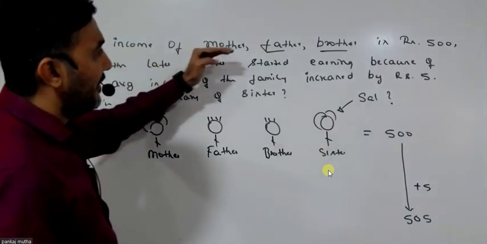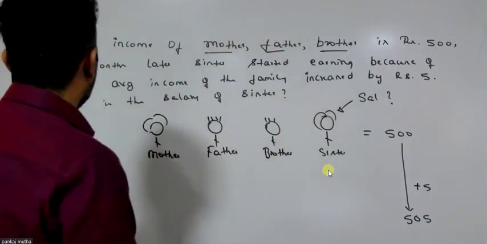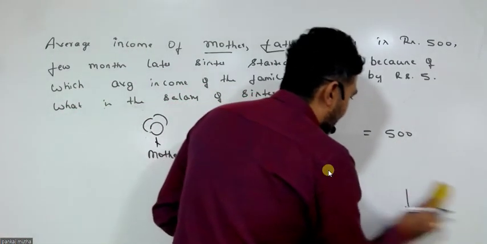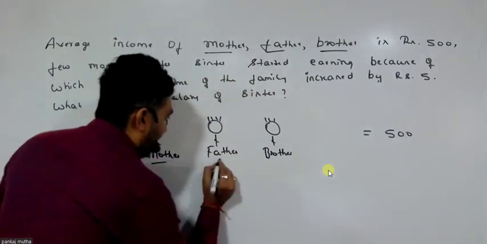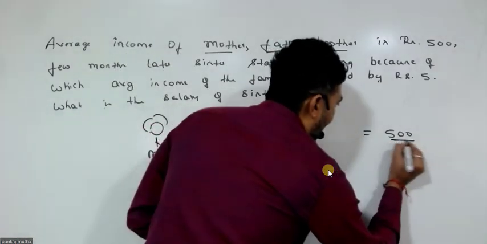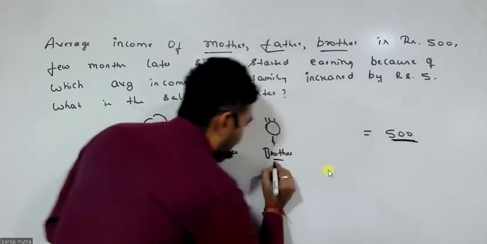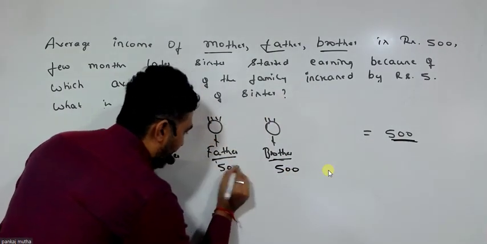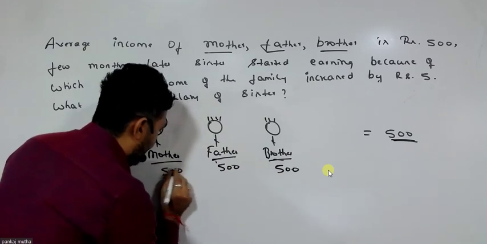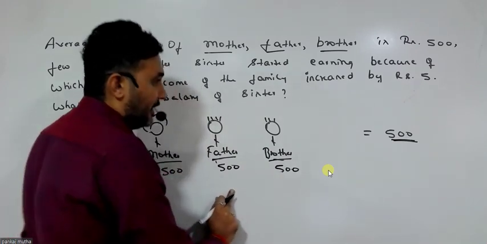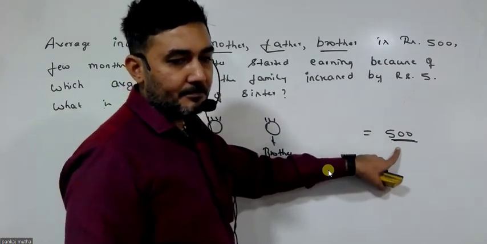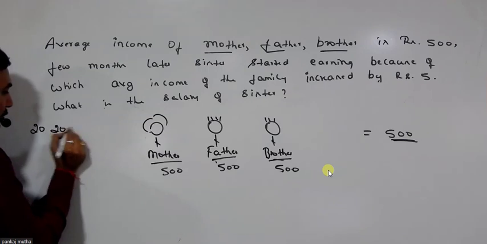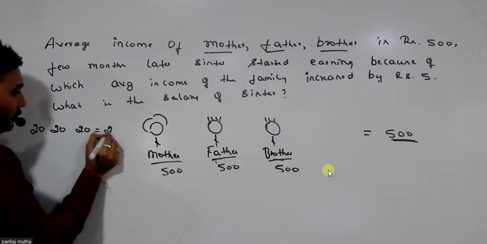Average income of mother, father, brother is 500. So what exactly is the meaning? If the average is given, I can immediately assume brother is earning 500, father is earning 500, mother is earning 500, because 1500 divided by 3 is 500. The very first concept which I covered, I'm applying that here.